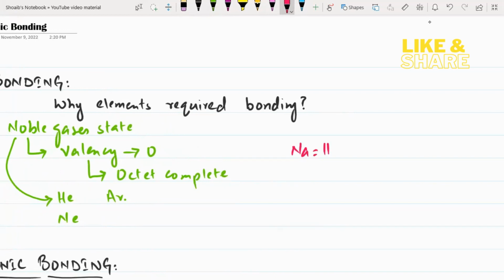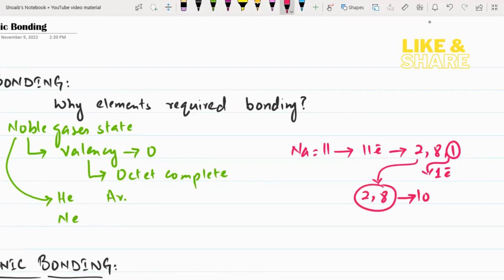Now, for example, let's take an example of sodium. The atomic number is 11. So according to the atomic number 11, the number of electrons is 11, and when we distribute the electrons, it's going to be 2, 8 and 1. So the valency of sodium is 1 electron. Sodium can lose the 1 electron easily. By losing the 1 electron, the sodium electronic configuration becomes 2 and 8, meaning the total electrons are 10.